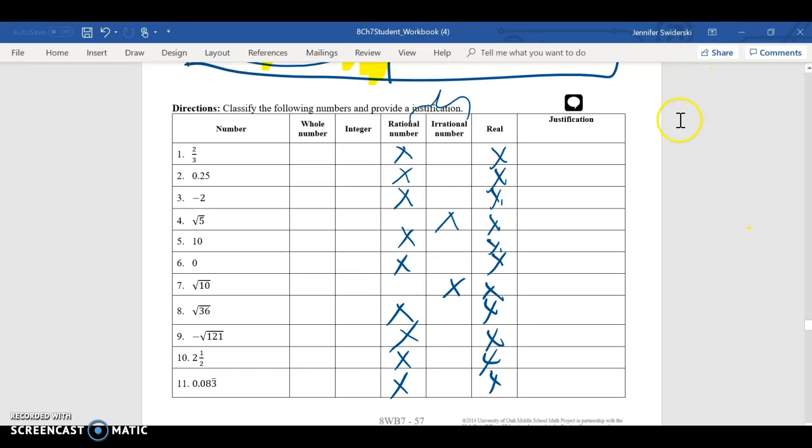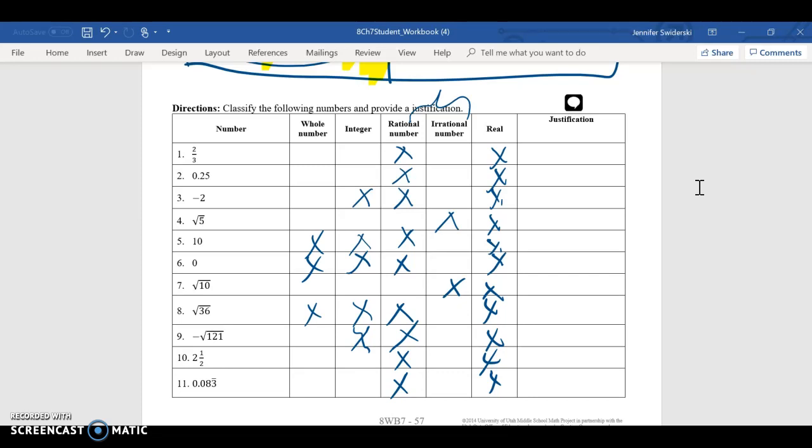So, integer, all right? Numbers that are integers look like this. So we're going to have negative 2 as an integer, 10 and 0 are integers. Okay, square root of 36 is an integer, square root of negative 121. And then whole numbers are going to be 10, 0, and the square root of 36.